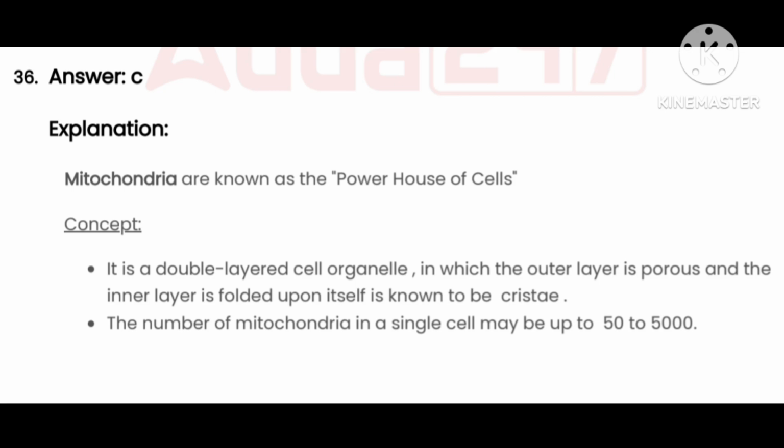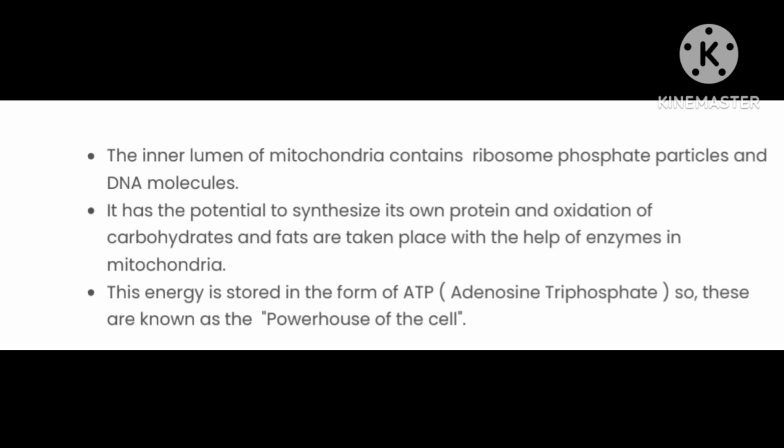Concept: it is a double layer cell organelle in which the outer layer is porous and the inner layer is folded upon itself, which is known as cristae. The number of mitochondria in a single cell may be up to 50 to 5000. The inner lumen of mitochondria contains ribosomes, phosphate particles and DNA molecules. It has the potential to synthesize its own protein, and oxidation of carbohydrates and fats takes place with the help of enzymes in mitochondria. This energy is stored in the form of ATP, adenosine triphosphate. So these are known as the powerhouse of the cell.